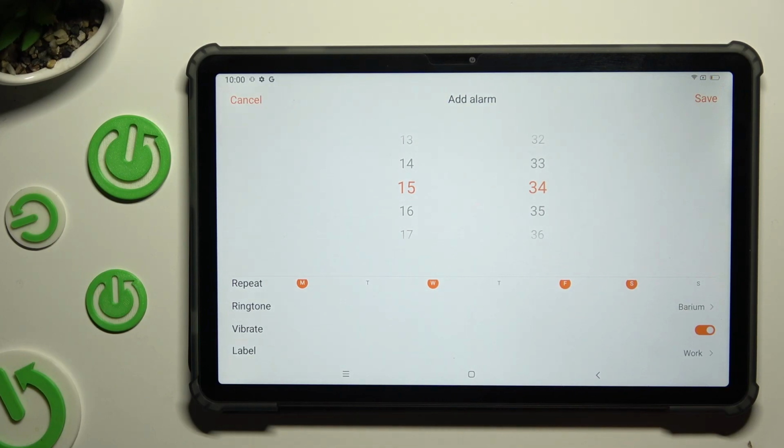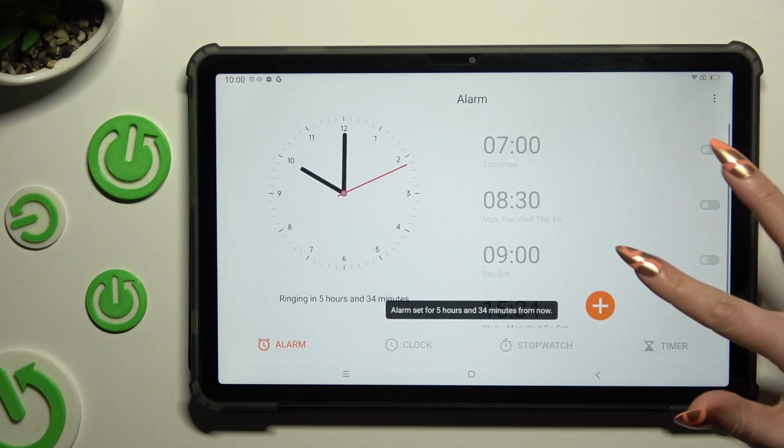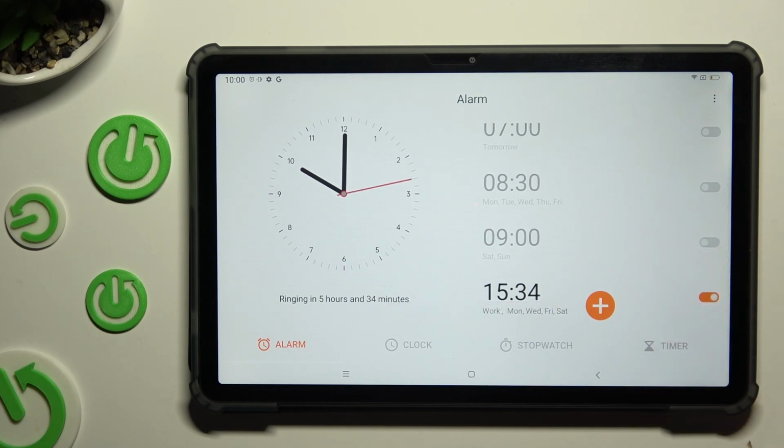And finally, save your alarm by hitting Save at the top right corner. So when I do that, as you can see, mine was successfully added.